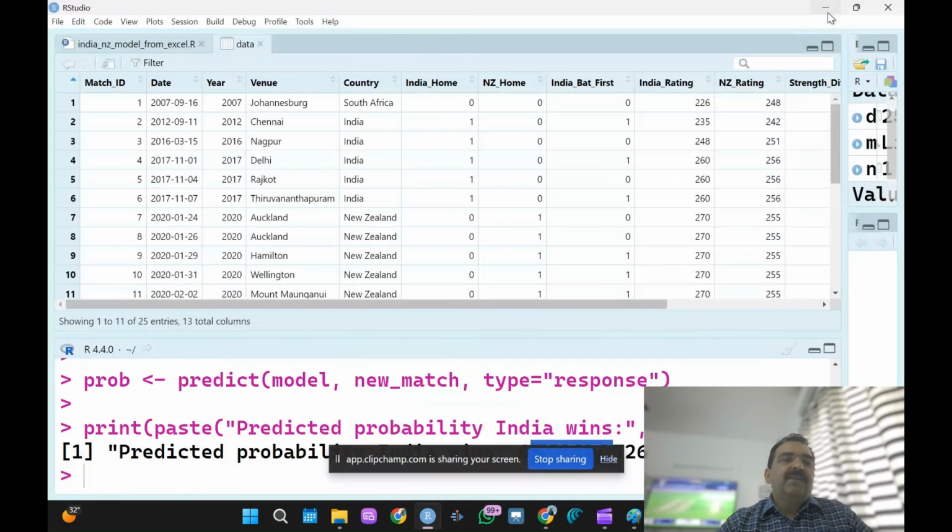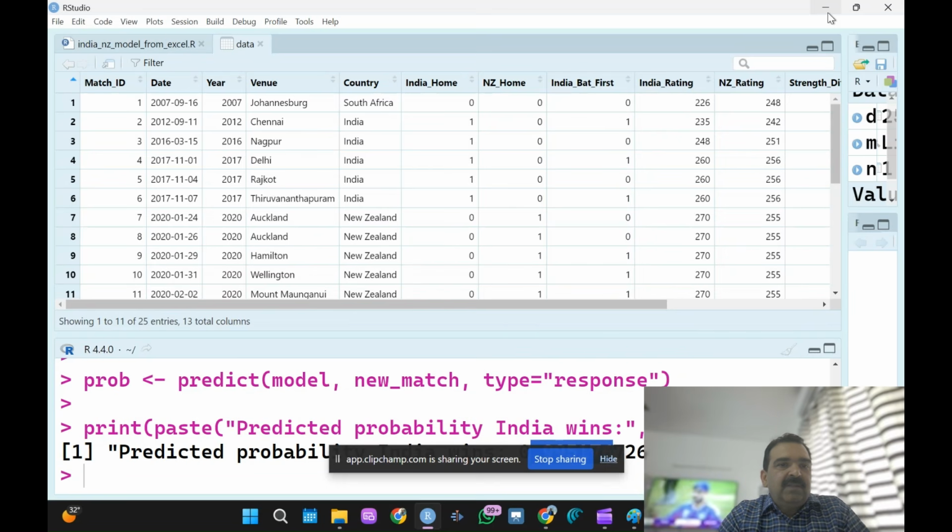Otherwise, just learning for the sake of it because it will come in the exam, you may lose interest in all these things. So see how beautifully this logistic regression model has been used to predict whether India is going to win or lose in the next match.